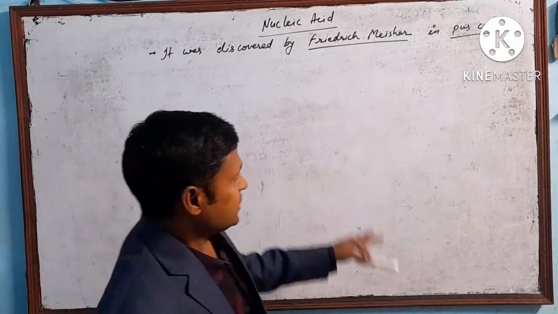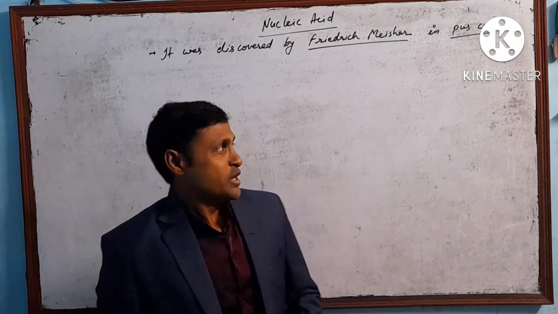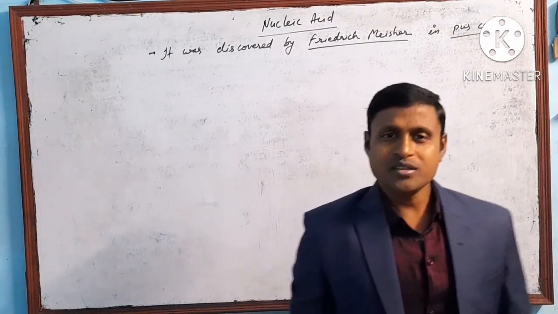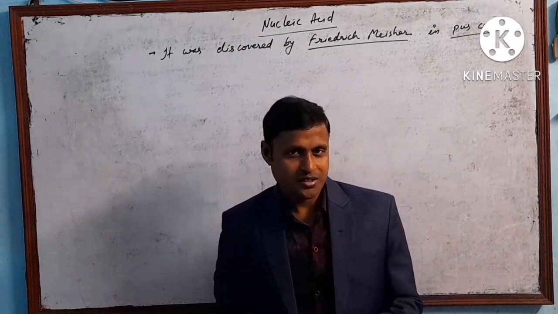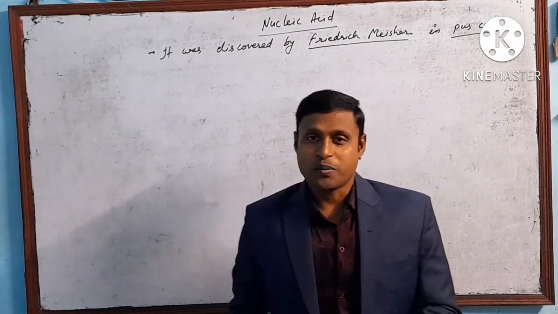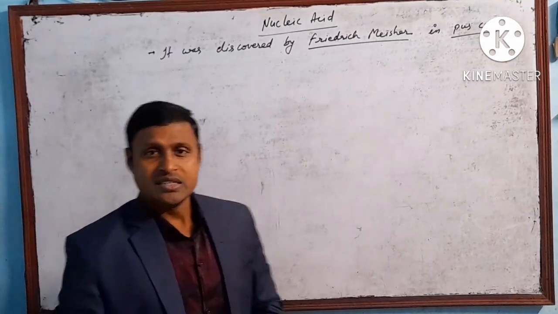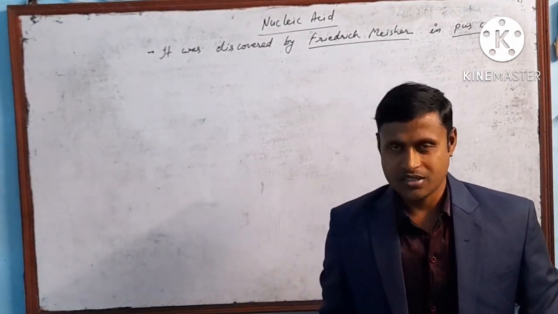Now here you have to know what a pus cell is. Pus cell is a kind of cell. I think you know very well about the WBC, isn't it? Basically it is the same WBC. The person Friedrich Miescher discovered the nucleic acid for the first time in the dead WBC.